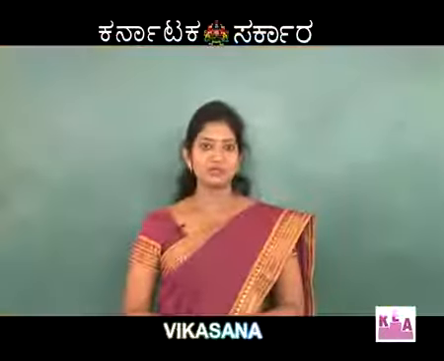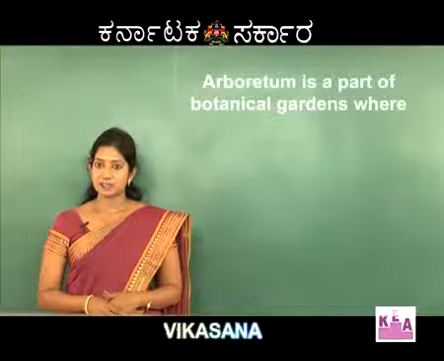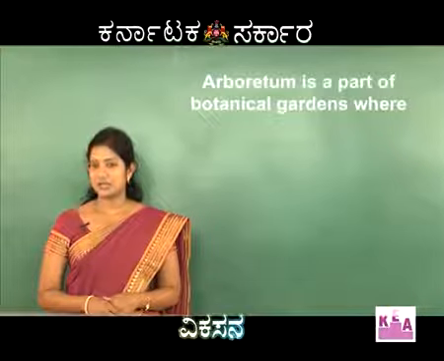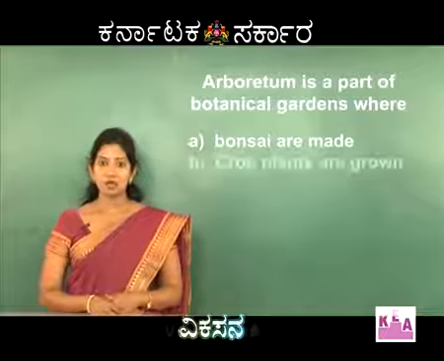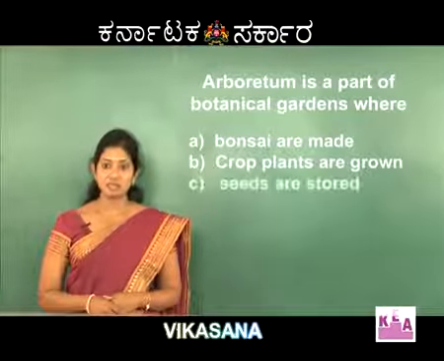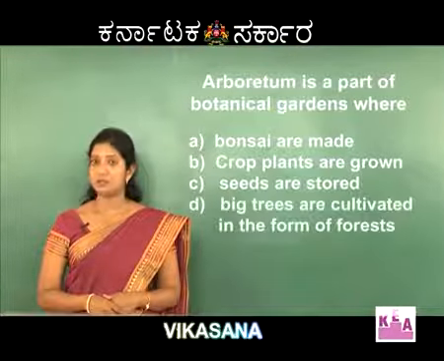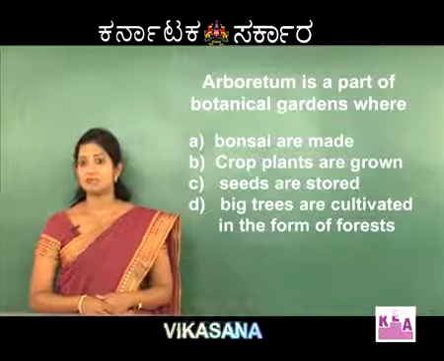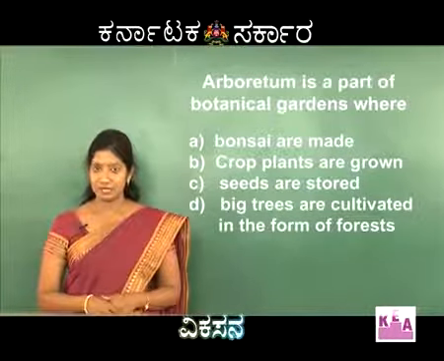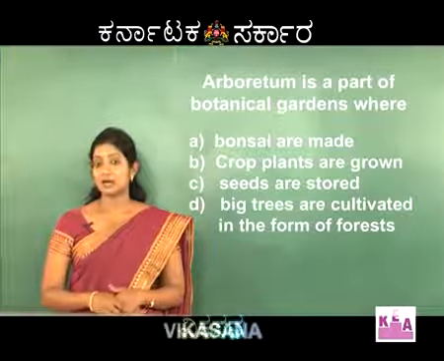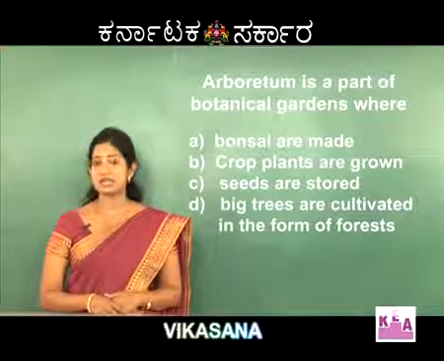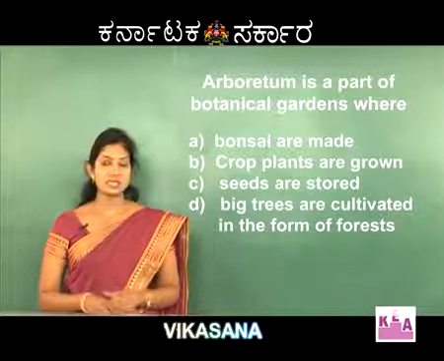The next question, students. Arboretum is a part of botanical garden where the options are bonsai are made, crop plants are grown, seeds are stored, and the last option, big trees are cultivated in the form of forest. In this, we can see that the option C, that is seeds are stored, can be termed seed bank.